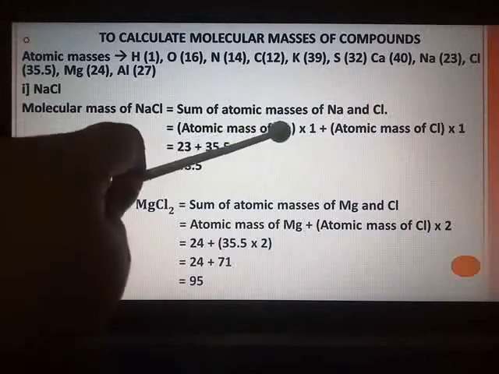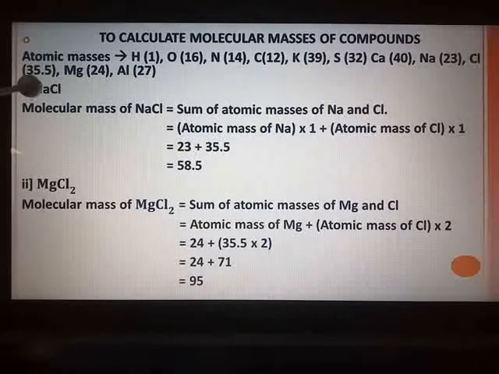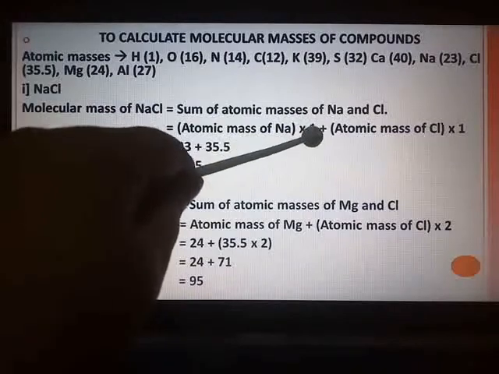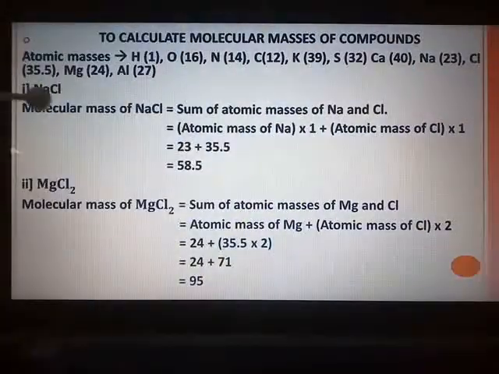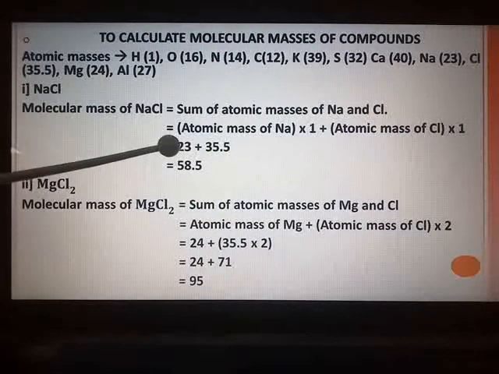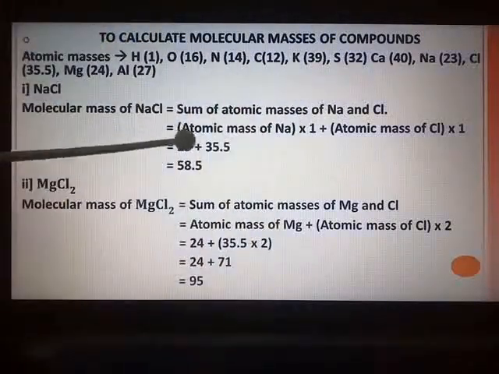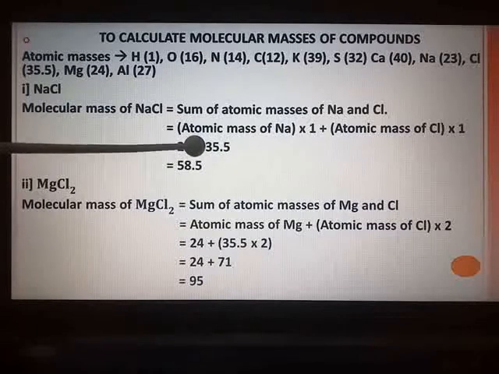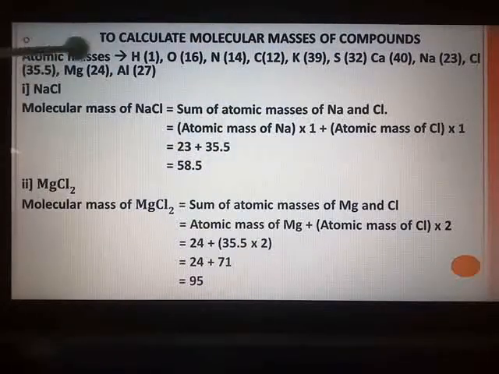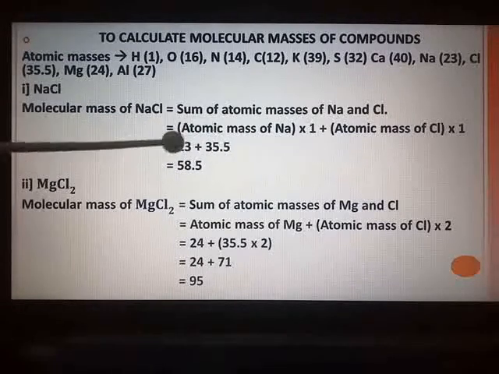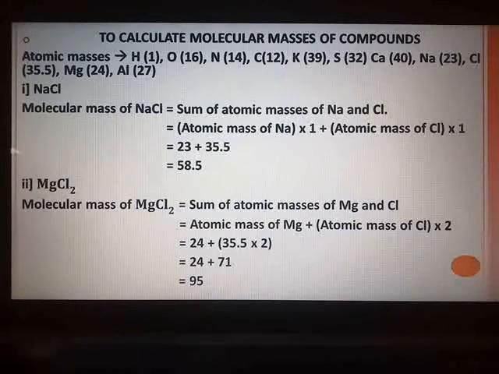Atomic mass of Na: how many atoms of Na are there? Only 1, so multiply by 1, plus atomic mass of chlorine, Cl, which is also 1, so multiply by 1. Now substitute their values. Atomic mass of sodium is 23. So 23 multiplied by 1 is 23, plus chlorine, they have given 35.5. So 35.5 multiplied by 1 is 35.5. When you add both, you will get the value 58.5. And you all know that the unit of atomic mass is Dalton, so here also the unit will be Dalton.